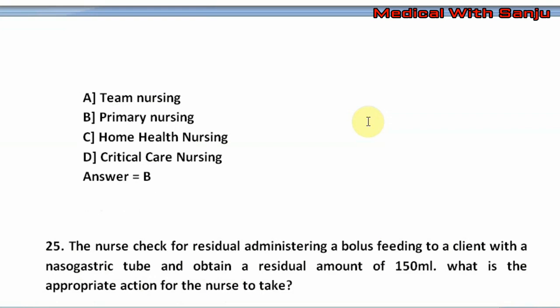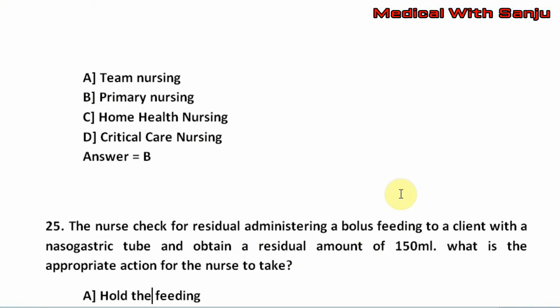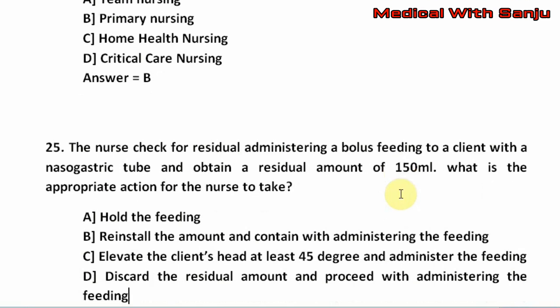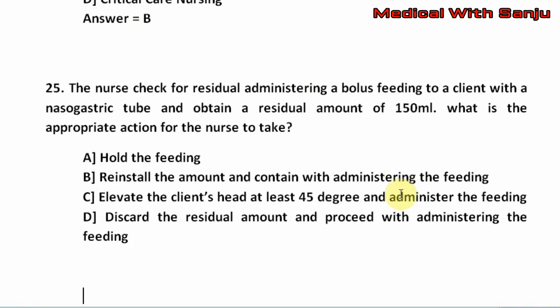Question number 25. The nurse checks for residual before administering bolus feeding to a client with a nasogastric tube and obtains a residual amount of 150 ml. What is the appropriate action for the nurse to take? Option A, hold the feeding. Option B, reinstill the amount and continue with administering the feeding. Option C, elevate the client's head at least 45 degrees and administer the feeding. Option D, discard the residual amount and proceed with administering the feeding. The right answer is option A, that is hold the feeding.